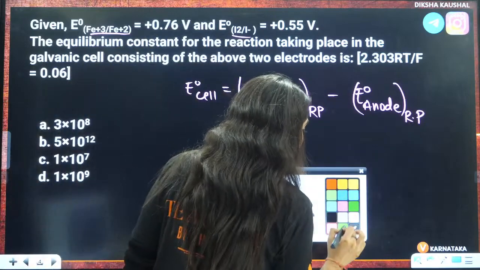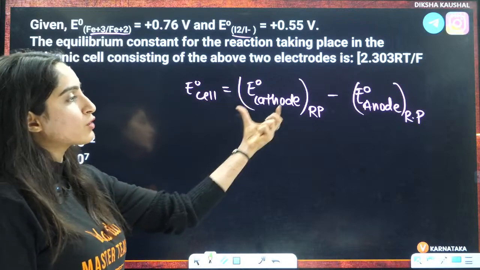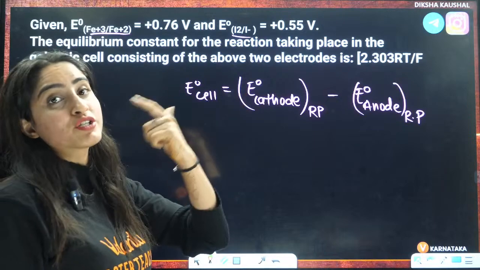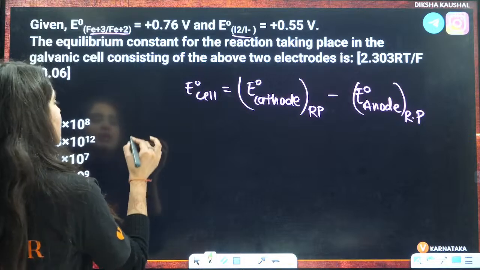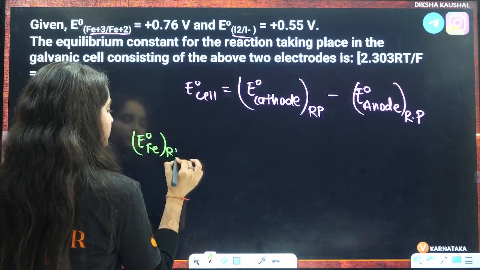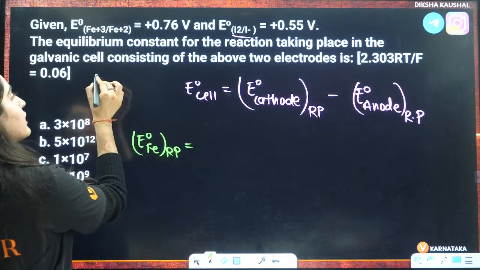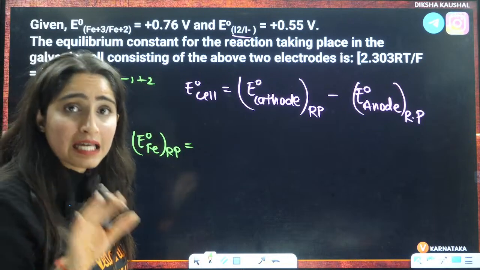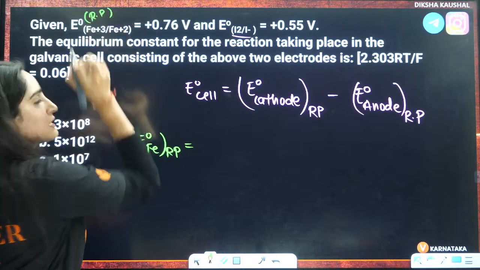Very, very small points here. Now, first thing is E naught cathode, E naught anode is given to you. First thing is we need to see which is cathode and which is anode. For that, we need to see the reduction potential of both of them. So E naught of Fe reduction potential. Here, it is going from +3 to +2. That means oxidation number is decreasing. That means definitely this is your reduction potential only.